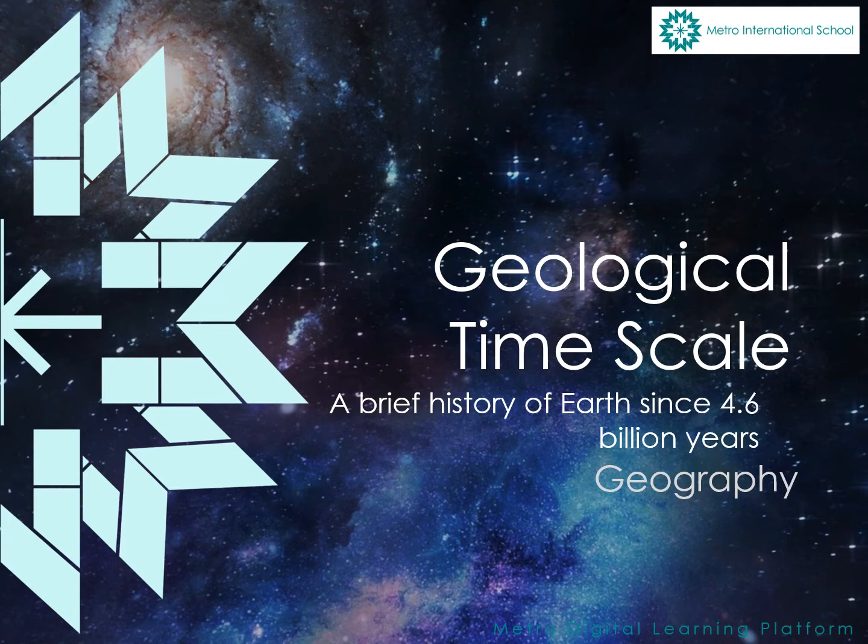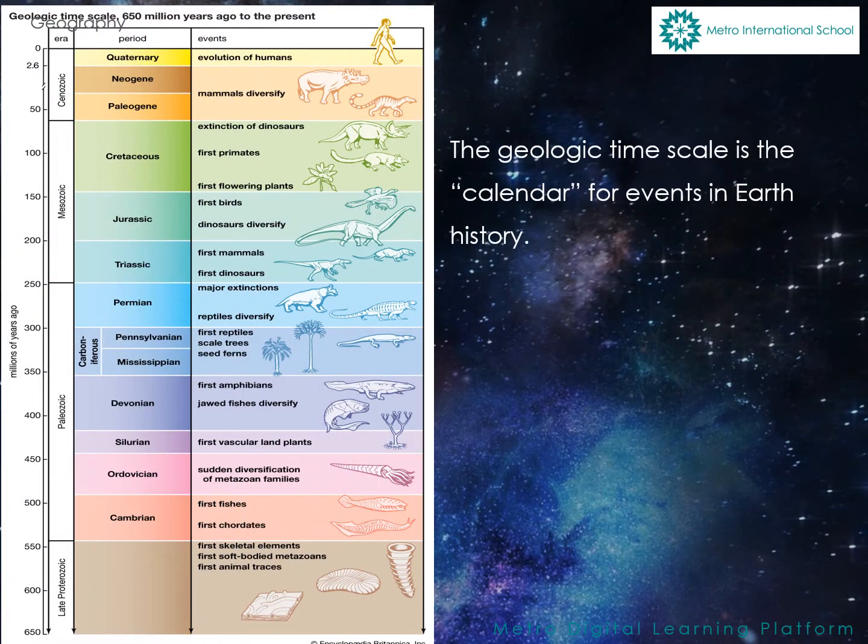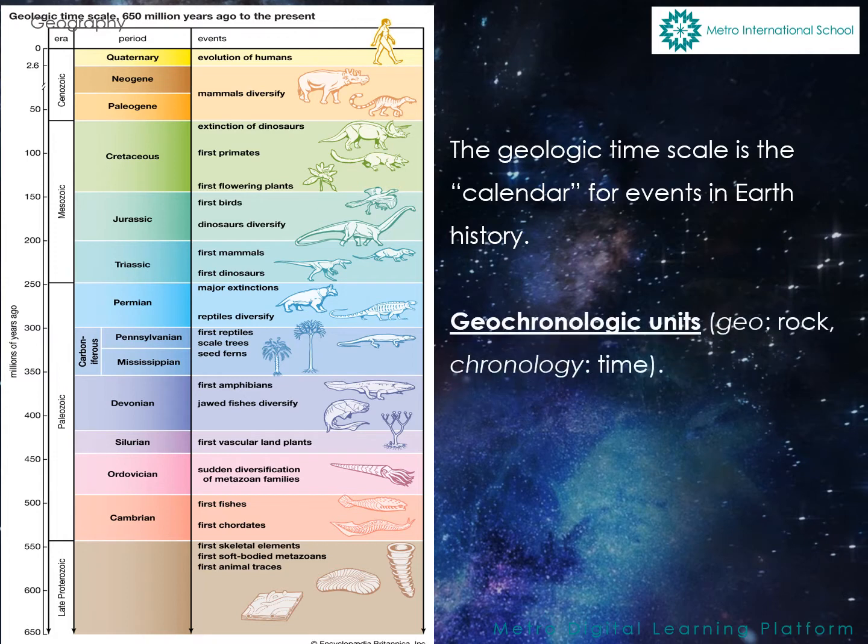Today our topic is the geological timescale, a brief history of Earth since 4.6 billion years. The geological timescale is the calendar for events in Earth history. It divides up the history of the Earth based on life forms that have existed during specific times since the creation of the planet. These divisions are called geochronic units. Geo means rock and chronology means time.